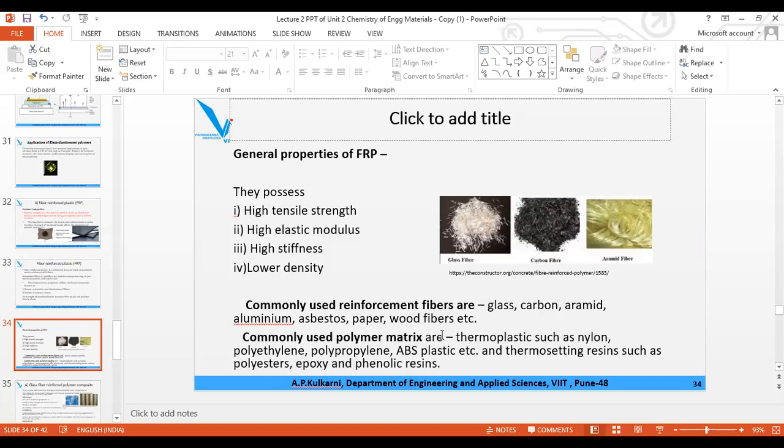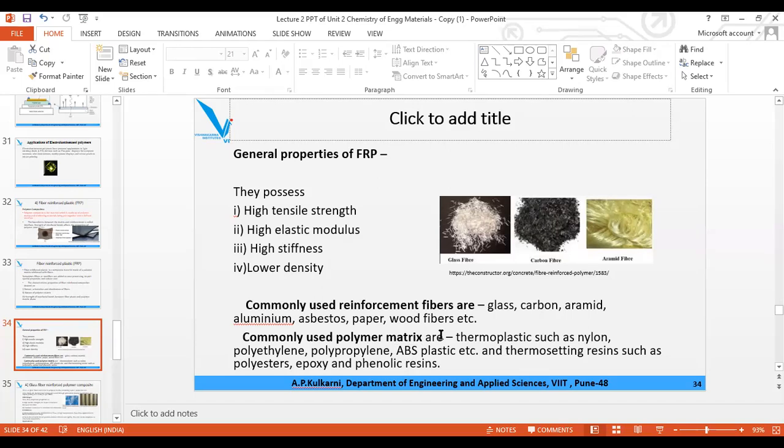Remember all. These are the types of thermosoftening plastic. These are the types of thermosoftening polymers which are used for FRP. Again, I'll repeat, thermosoftening means which gets softened on heating. The examples are nylon, polyethylene, polypropylene, and ABS.